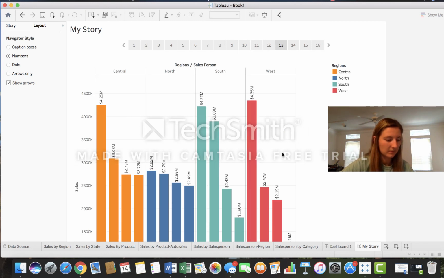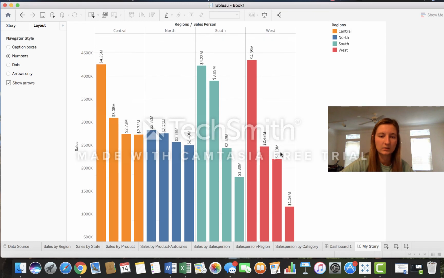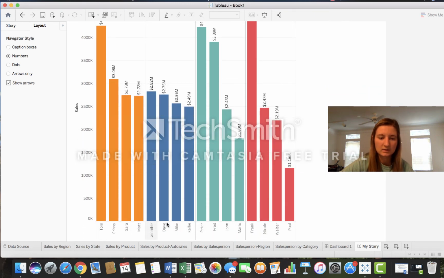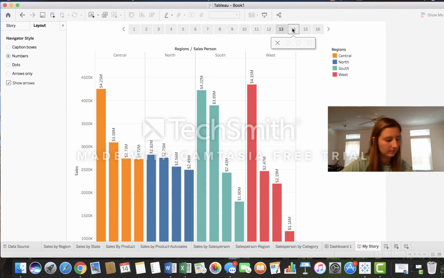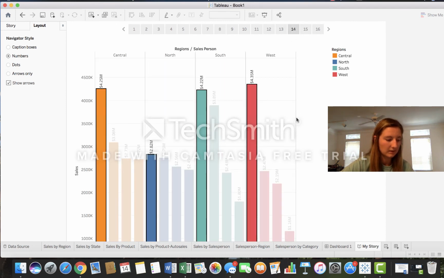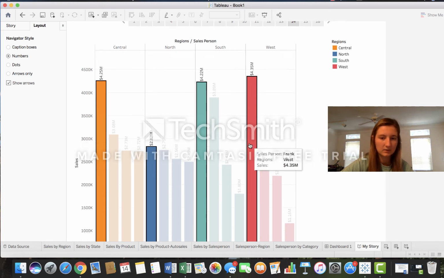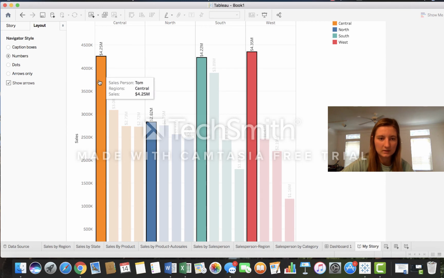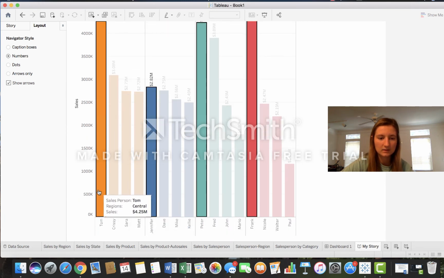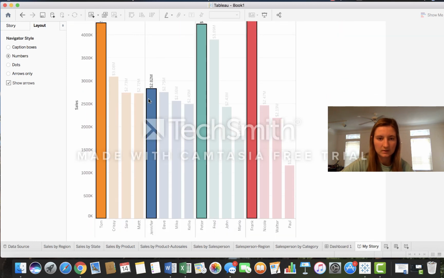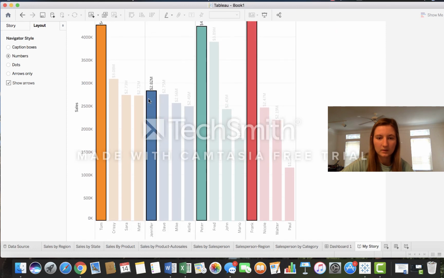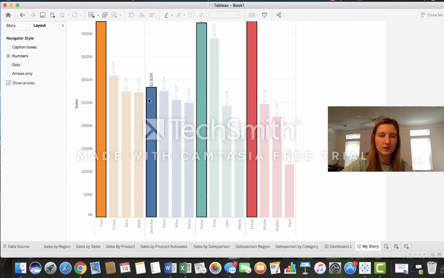And this graph shows the same thing, it's just vertical, so now it's easier to read, and it's color-coded. So you can see the person is listed now on the bottom, the amount is listed on the side, and it's still listed in descending order. The next graph highlights the highest leading salespeople in each region. Each region has its own color and is labeled and sorted. So here it just highlights that Tom is the highest in the central, and then Jennifer is the highest in the north. Peter is the highest in the south, and Frank leads in the west.